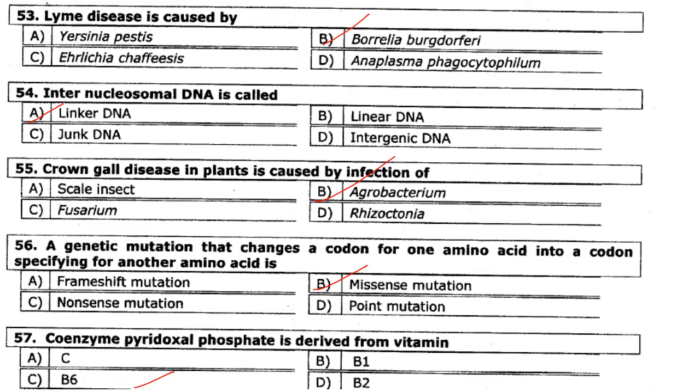Then next one. A genetic mutation that changes a codon for one amino acid into a codon specifying another amino acid is a case of missense mutation. Answer is option B. Then next one. Coenzyme pyridoxal phosphate is derived from vitamin B6. Answer is option C.